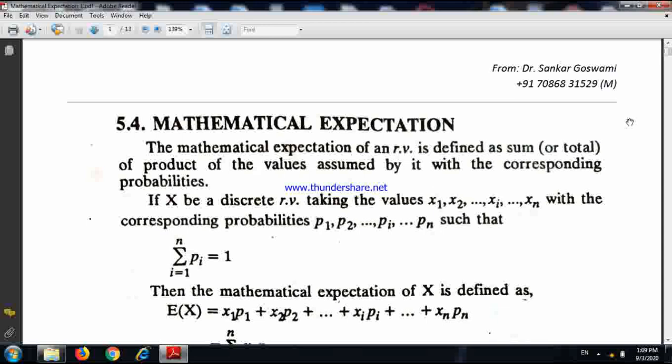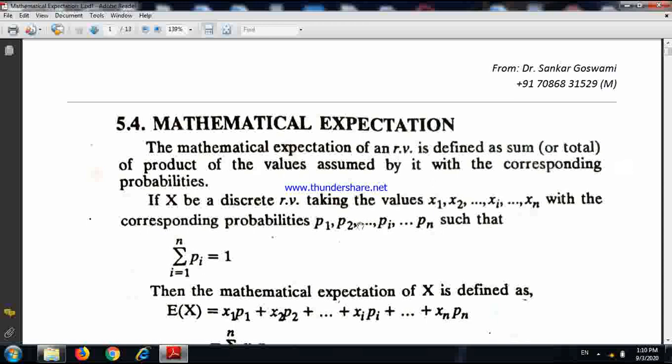The simple definition: mathematical expectation of a random variable is defined as the sum of the product of the values assumed by it with the corresponding probability. Sum of the product of the values taken by a variable with the corresponding probability. This is called the mathematical expectation.